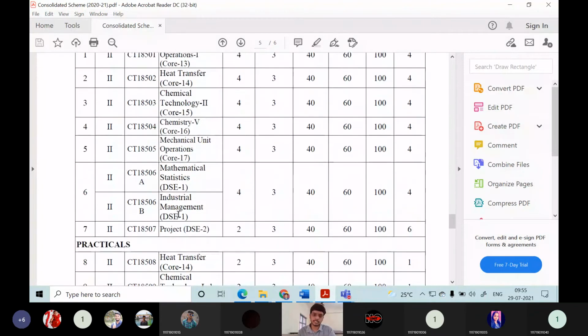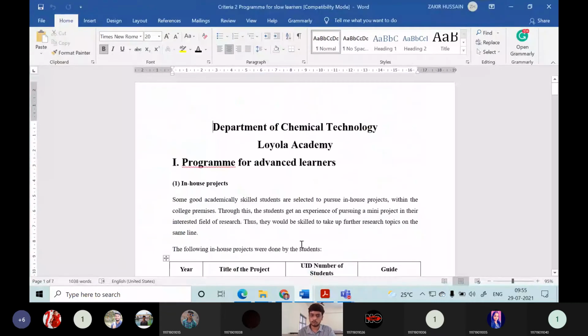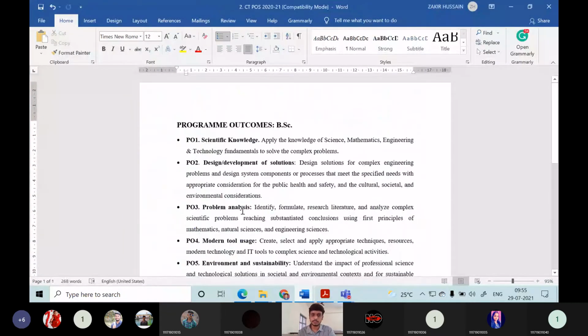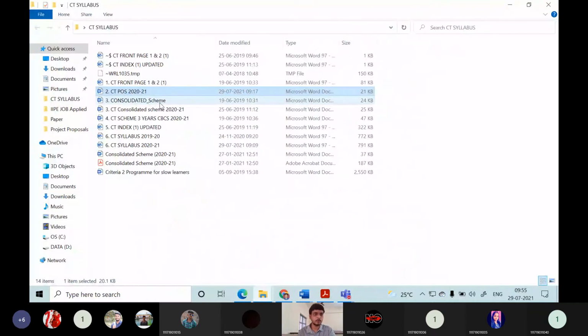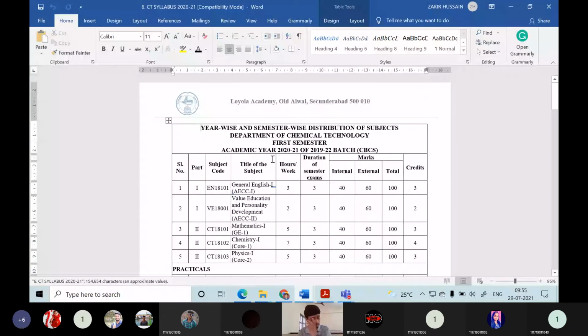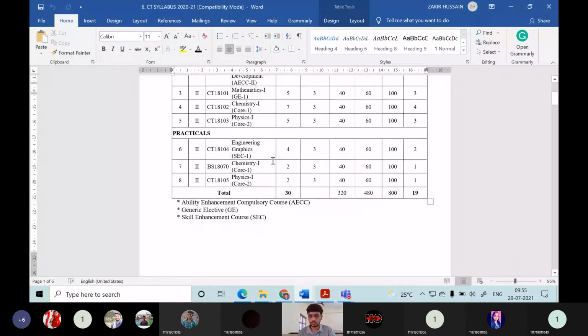These are the various consolidated schemes and syllabus I have shared in the WhatsApp group. You can go through that. If you have any doubt in the syllabus, you can contact the respective faculty. I have revealed their names also, or otherwise contact the HOD if you want to know more about those particular courses.